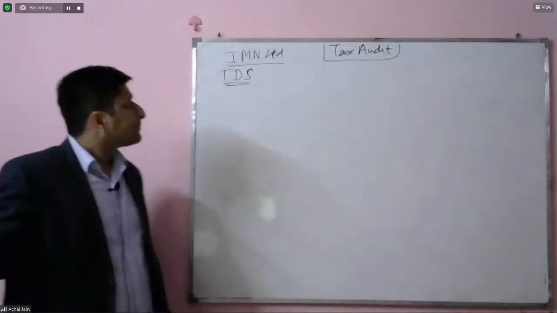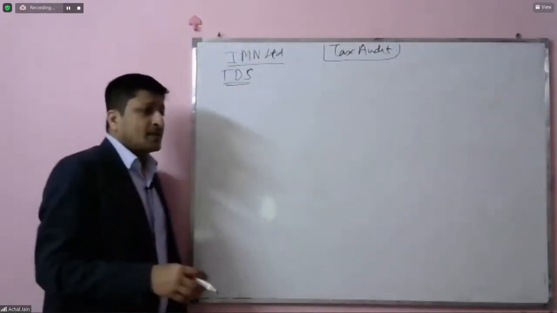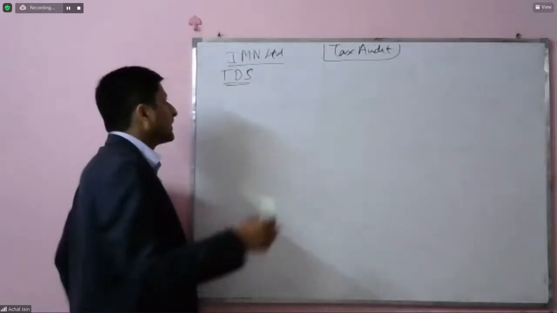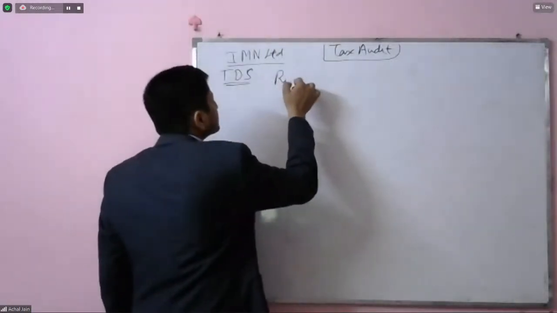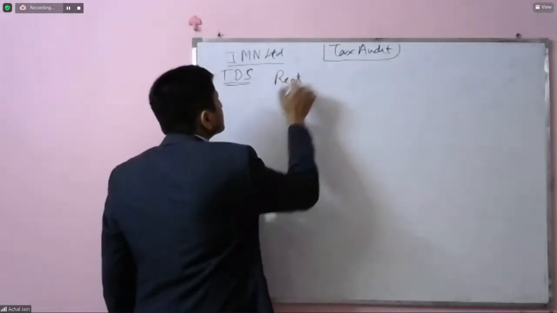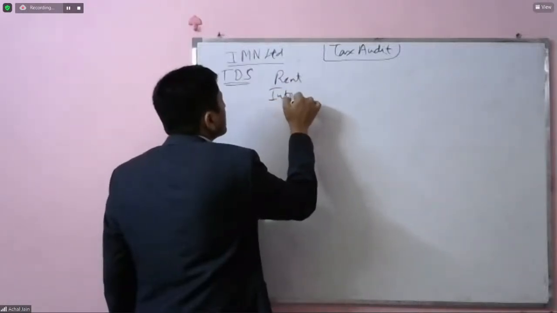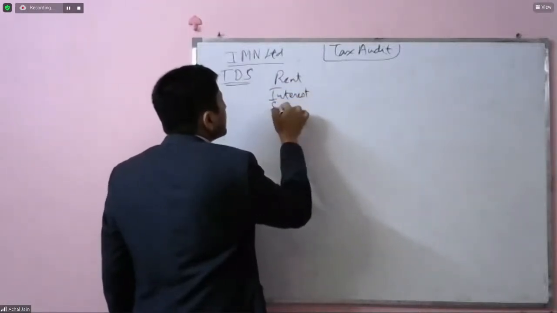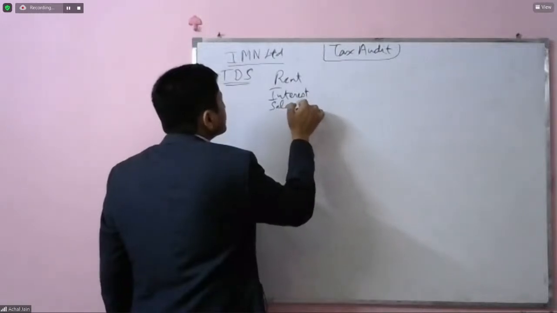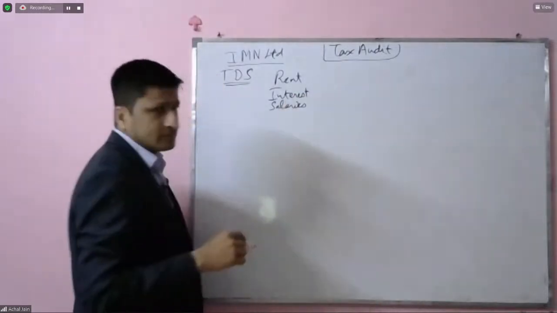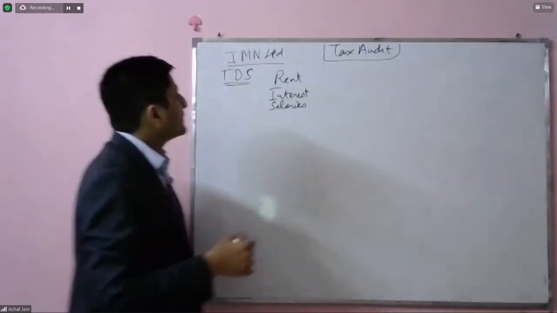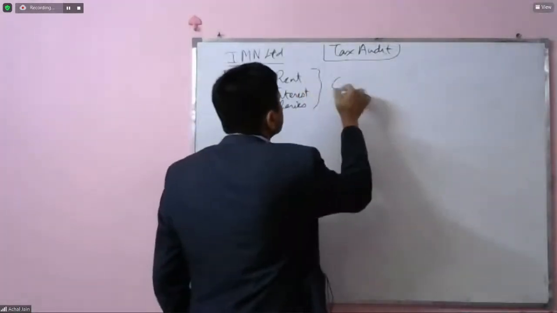Number one, certain expenses like rent, interest, salaries, okay, these got capitalized.